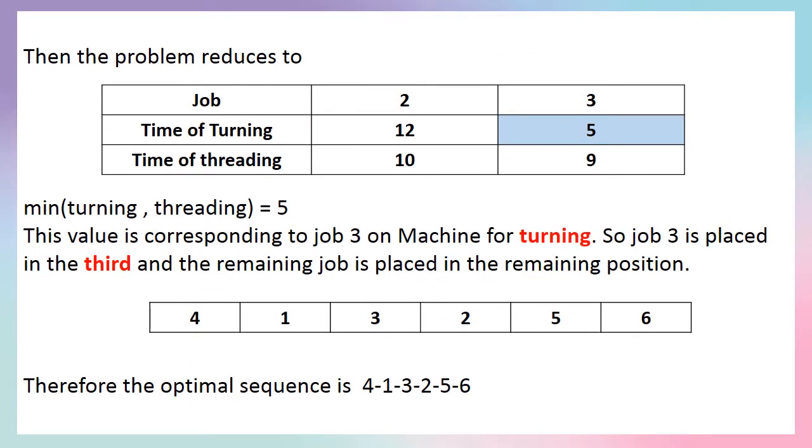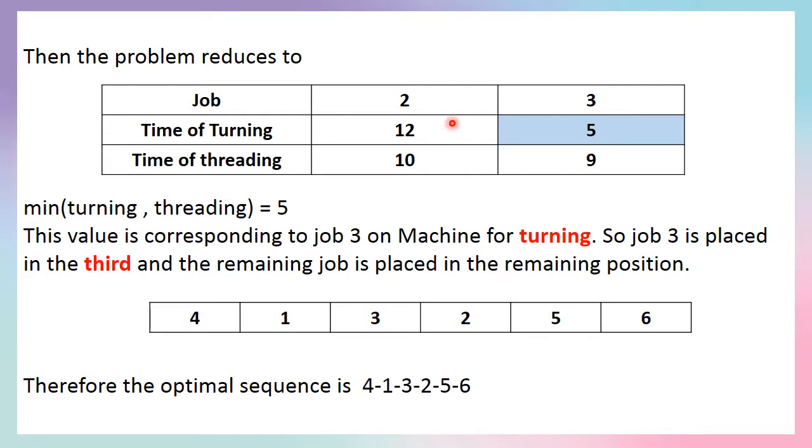Now again we have to reduce the table. Only jobs 2 and 3 remain now, and the minimum of these times is 5, which corresponds to job 3 on the turning machine. The turning machine is the first machine, so we have to place this job in the third column from the start.